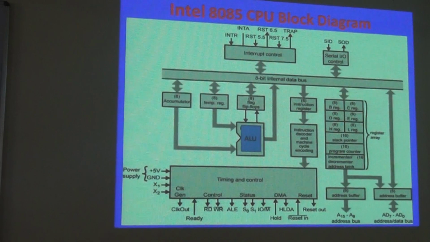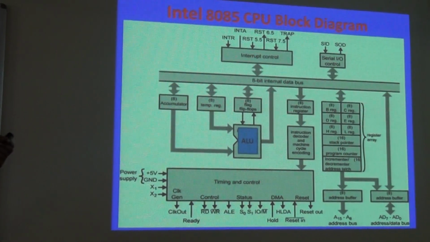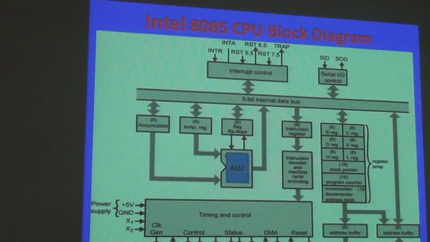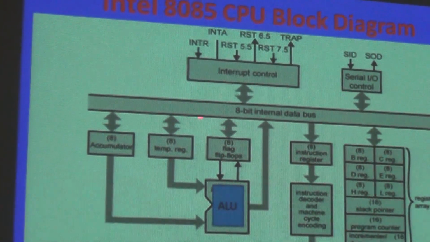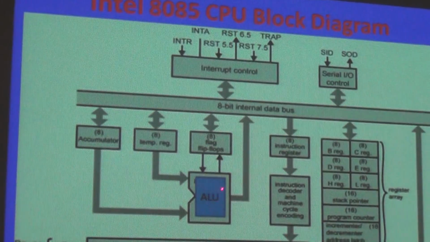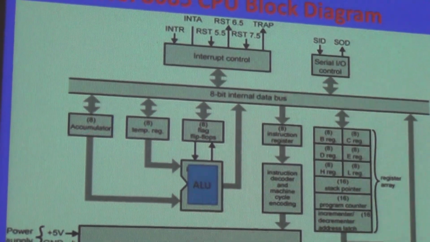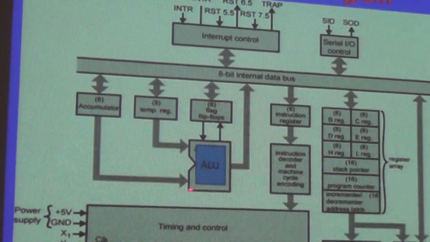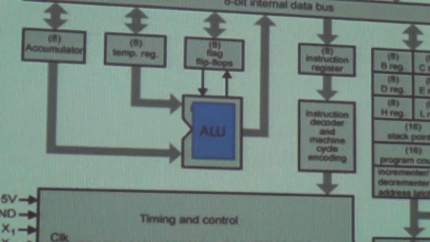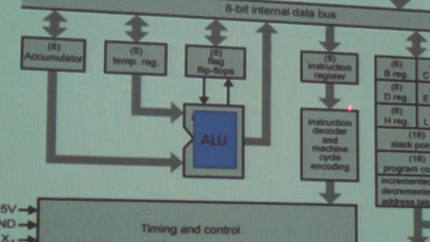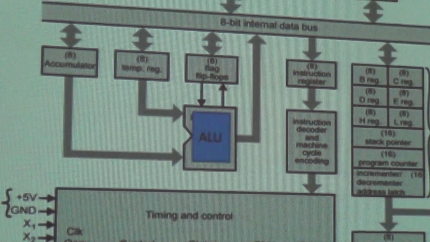As I have told you, this architecture of Intel 8085 consists of 3 basic sections. One section is here, that is the arithmetic and logic unit. No doubt this part is the ALU, and some supporting blocks are there. So this total part is the arithmetic logic unit. This block is written timing and control, so this total section is the timing and control unit.